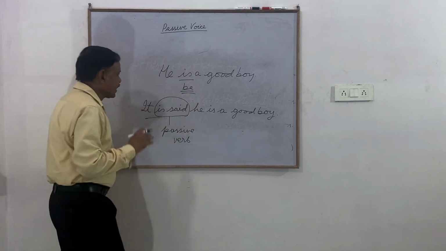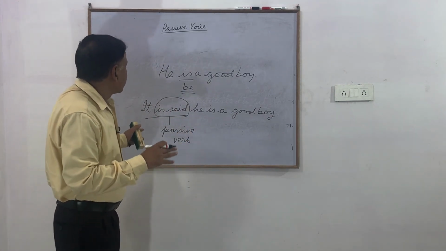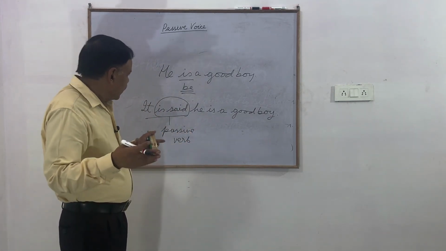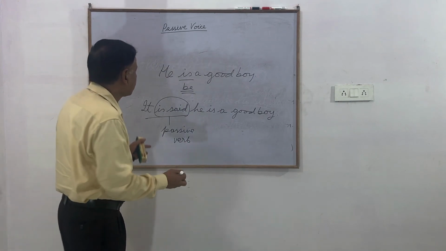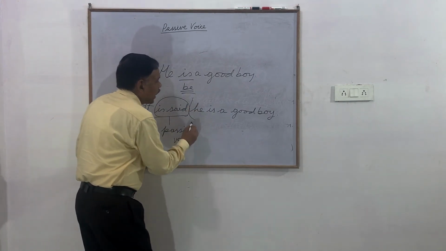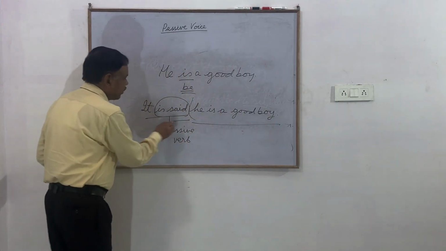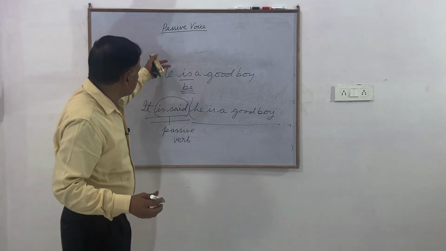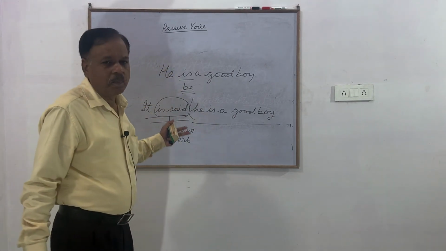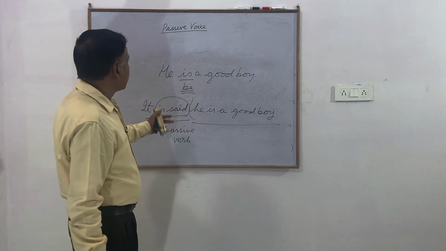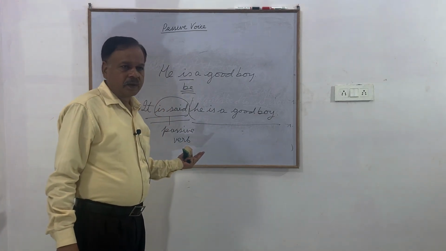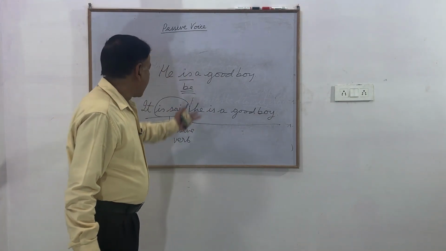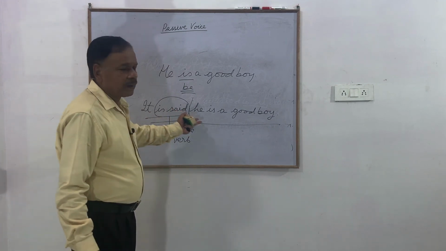Now, he said he is a good boy, or he said that he is a good boy. Now, this is a noun clause. This is the main clause. We have changed the simple sentence into a complex sentence and brought another verb from somewhere else and changed it into the passive.